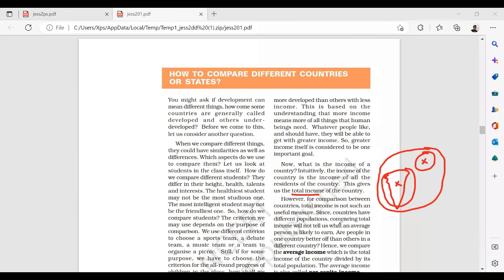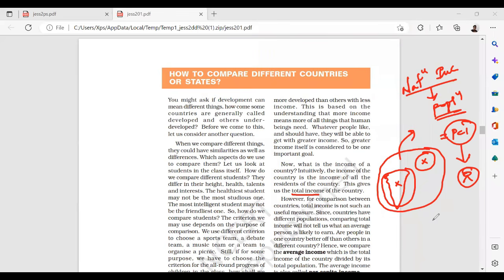Since countries have different populations, comparing total income will not tell us what an average person is likely to earn. So the overall income you have got is the total income, the national income of the country. I will check the population and divide. I will get the per capita income. Per capita income means the income per person, one person.